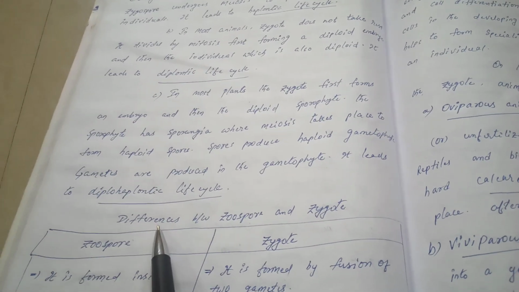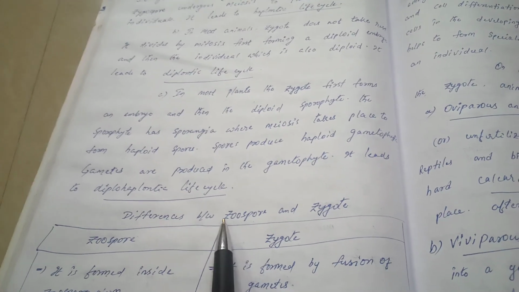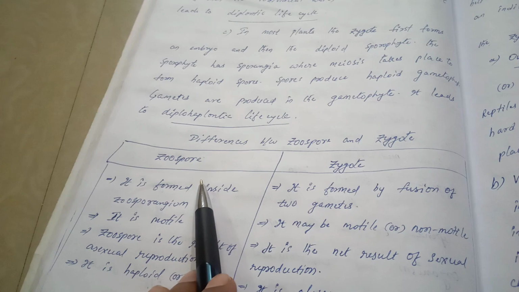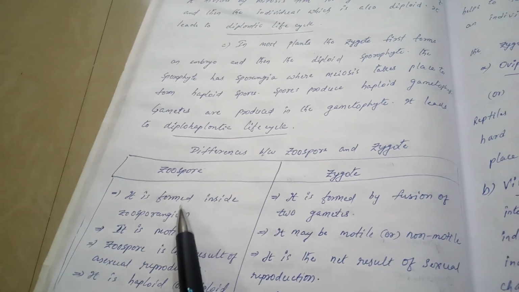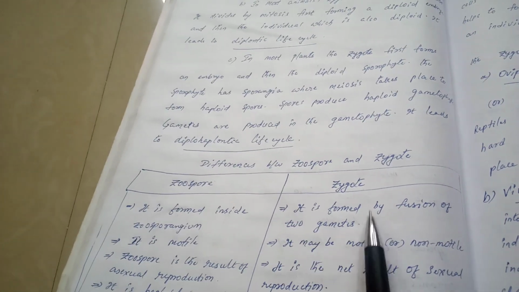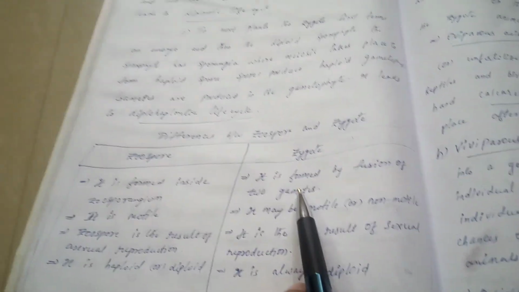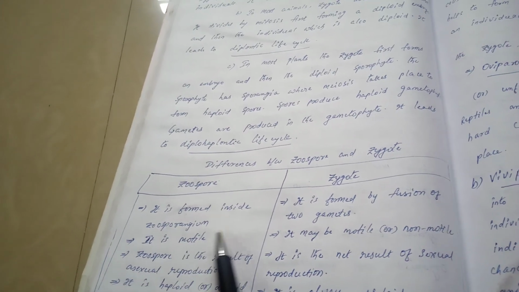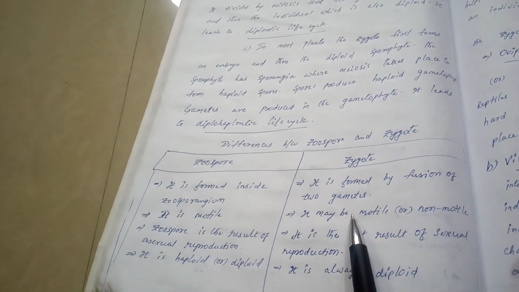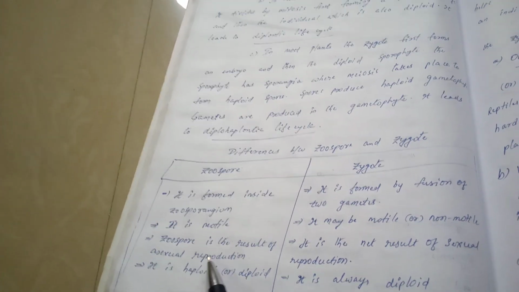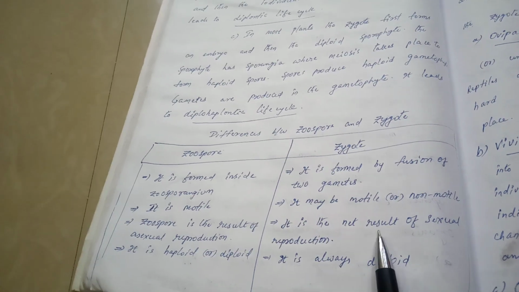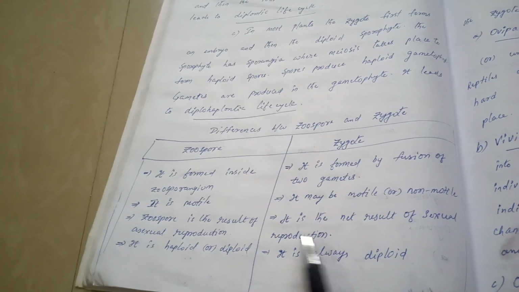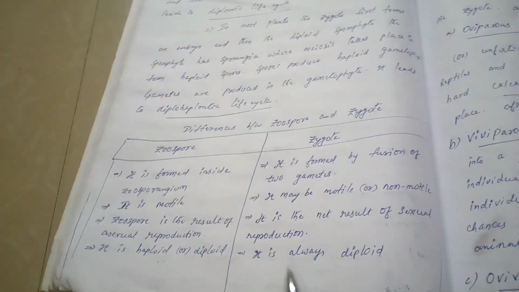Here I will try to write the differences between zoospore and zygote. So zoospore, what is zoospore? It is formed inside zoosporangia. Zygote is formed by fusion of two gametes. Zoospore is motile, and zygote may be motile or non-motile. Zoospore is the result of asexual reproduction. Zygote is the net result of sexual reproduction. Zoospore is haploid or diploid, but zygote is always